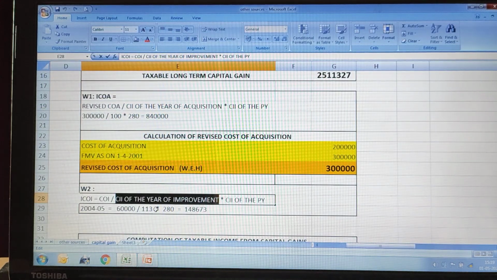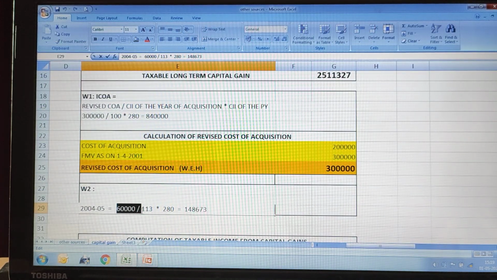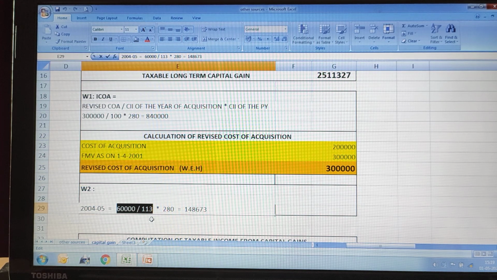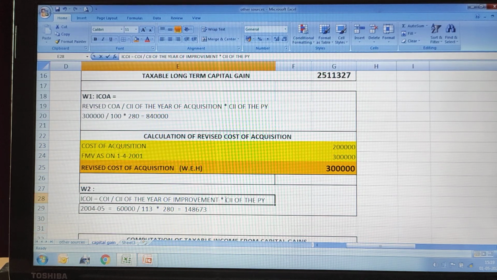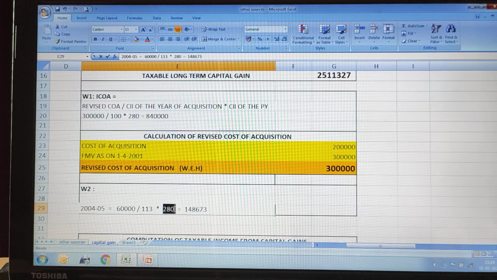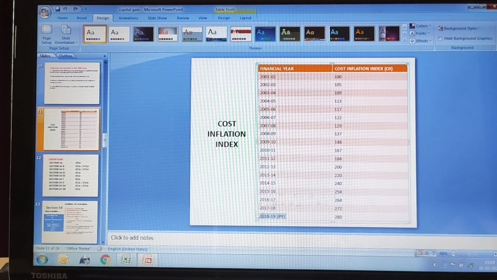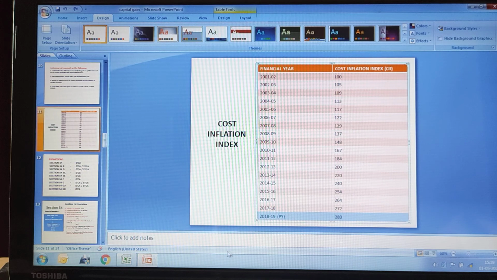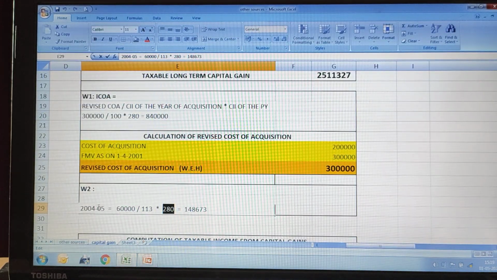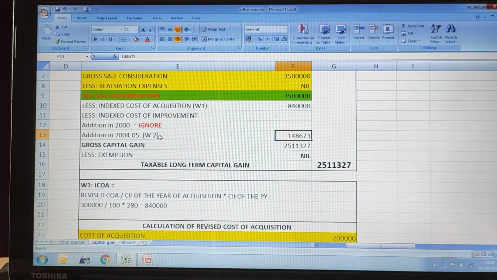So that you are going to take here. 60,000 is the cost of improvement, divided by 113, which is the CII for 2004-5 when it was made, multiplied by the cost inflation index of the previous year. In the previous year, the cost inflation index is 280. If you see here, our previous year is 2018-19, the cost inflation index is 280. So if you substitute in this formula, 60,000 divided by 113 into 280, you will get 1,48,673. So you got your indexed cost of improvement also.